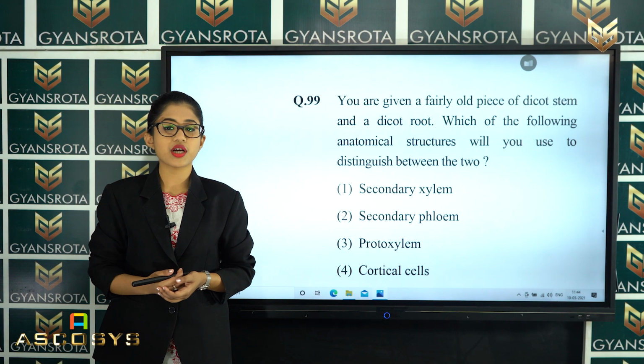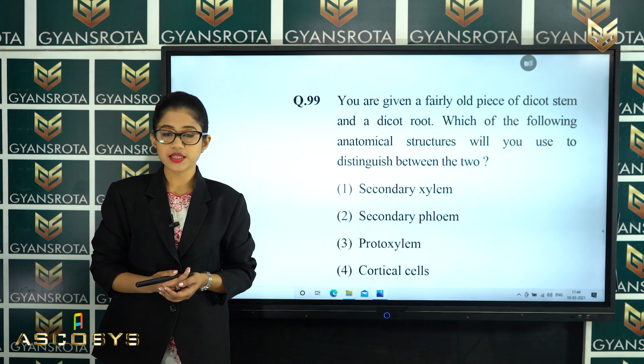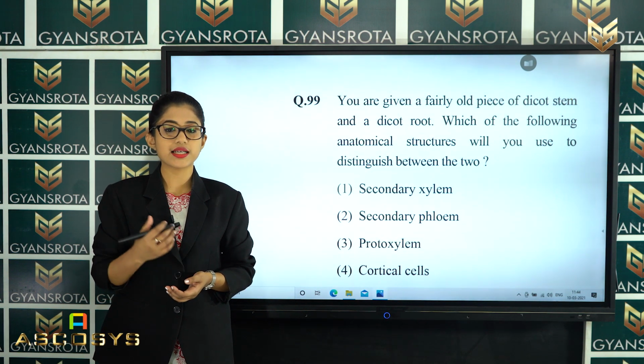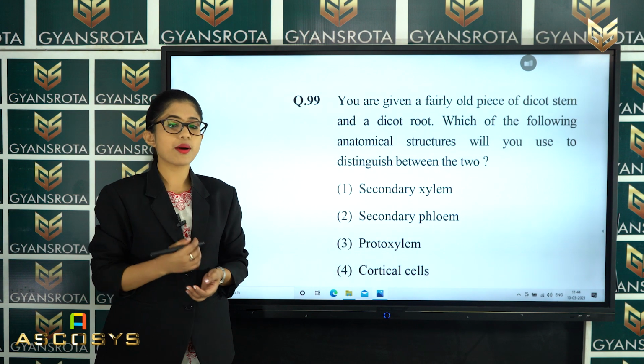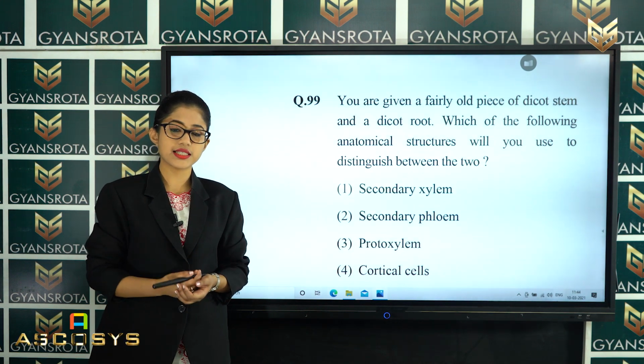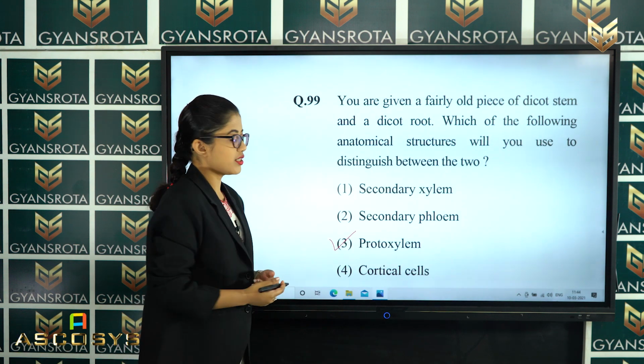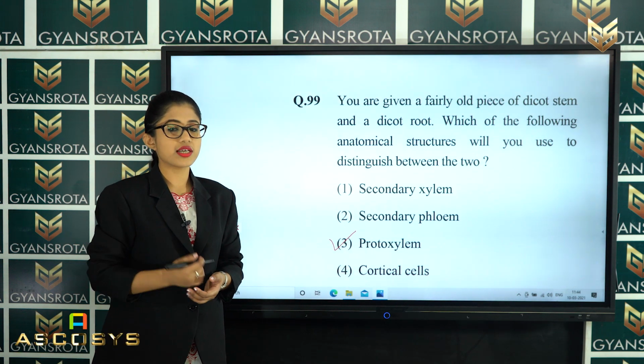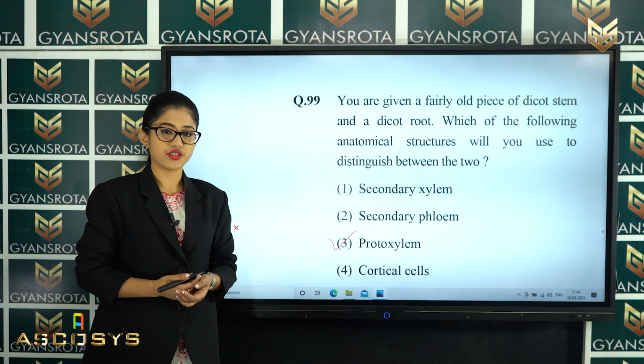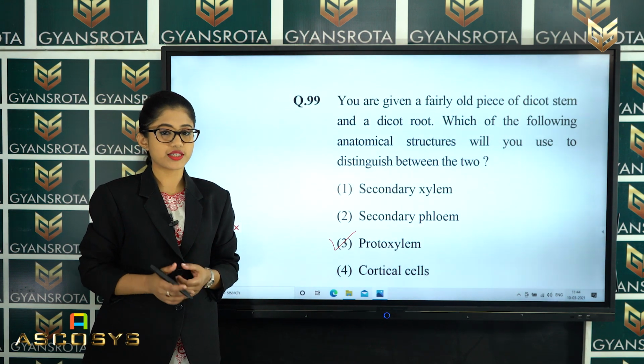So this is from the chapter Anatomy of the Flowering Plants. You can see the difference between the dicot stem and the dicot root. So among these 4 options, what is the correct answer for this question? That is option number 3, which is protoxylem. So protoxylem is the correct answer for this question. Now let's move on to the next question.